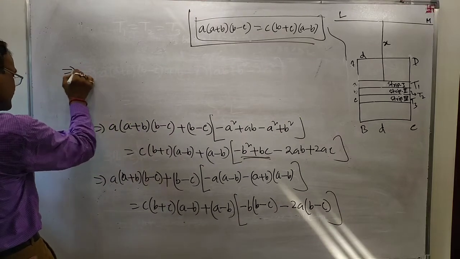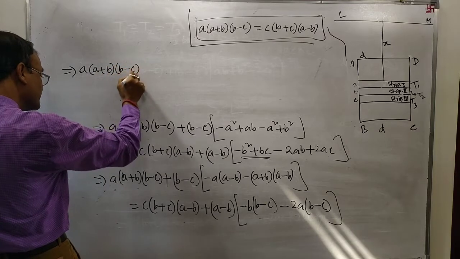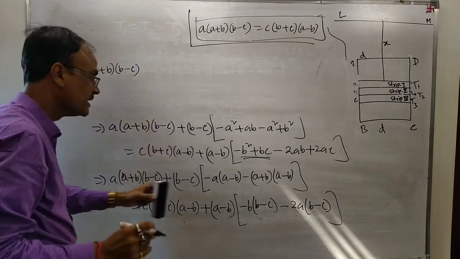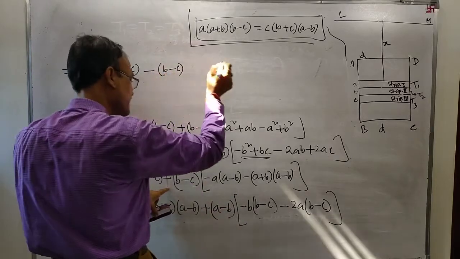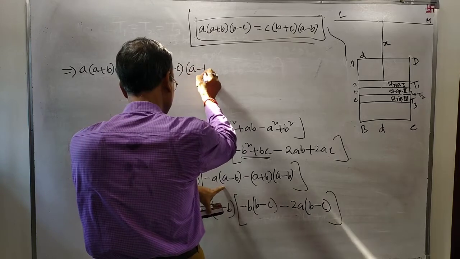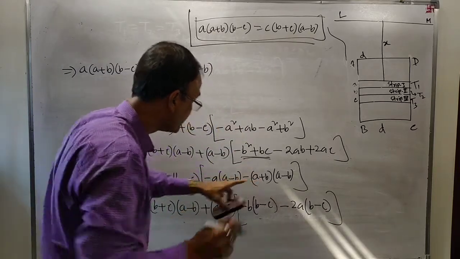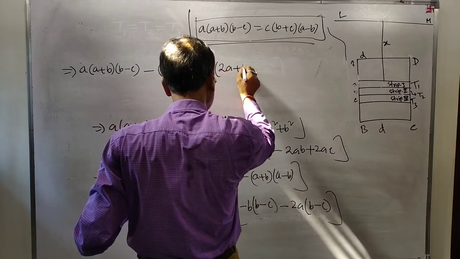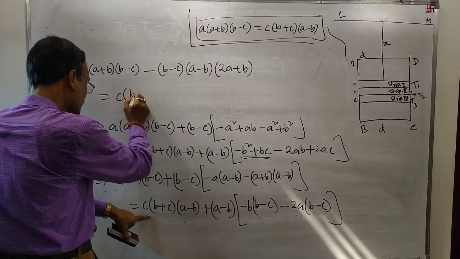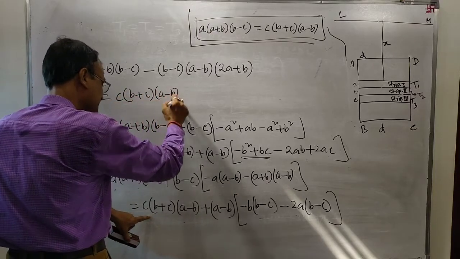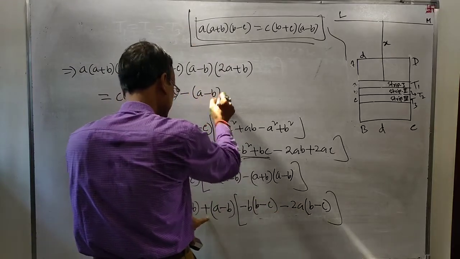this means A into A plus B. Minus can be taken outside. Minus B minus C into A minus B. Here A plus B means twice A plus B. This is equal to, you write here, C into B plus C, A minus B minus common minus A minus B, right?